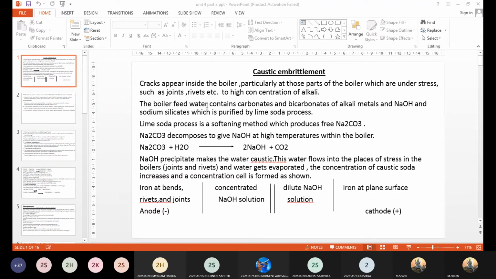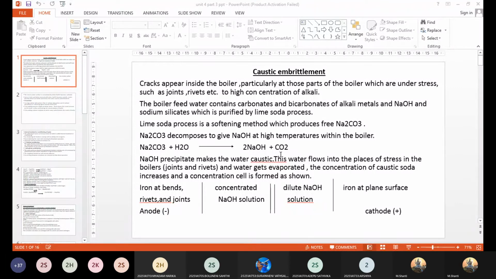Now, what is left over? Sodium hydroxide is left over because this is produced in the water, and its concentration keeps on increasing progressively. And what does it do? It actually creates a concentration cell. That means the regions of the boiler which we call bends, joints and rivets are the areas where you see a high amount of sodium hydroxide, because those are the regions where excess sodium hydroxide is deposited.